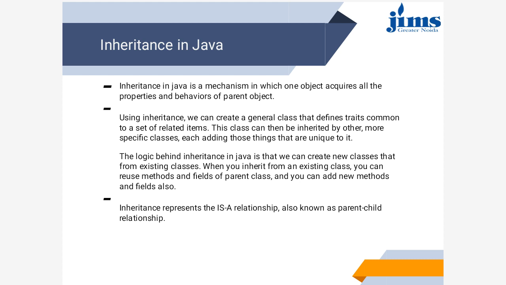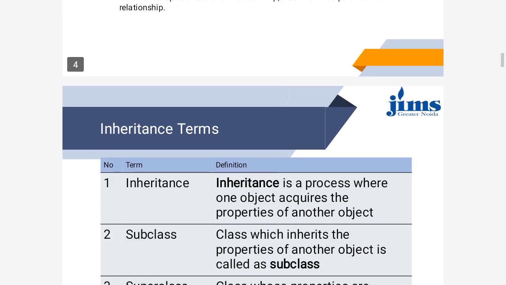So what we do in inheritance kind of programming, some properties which are important and are required in many classes are kept in the parent class, and other child classes inherit those properties or methods or members. So this is inheritance, and this is also known as is-a relationship or parent-child relationship.